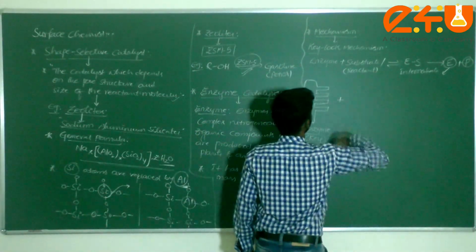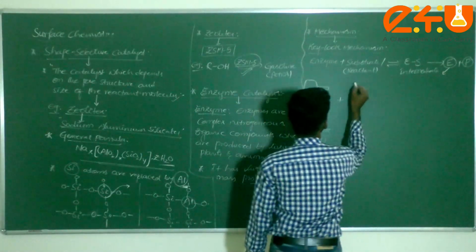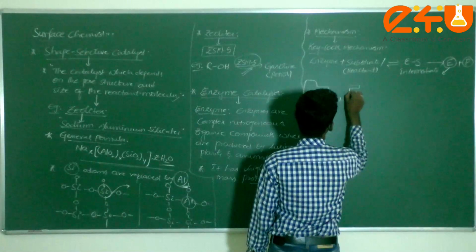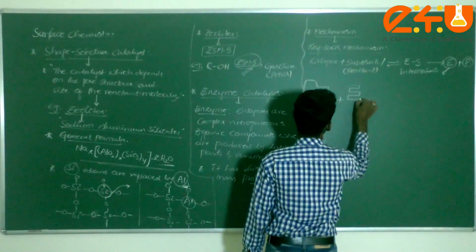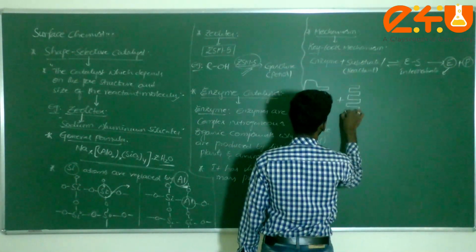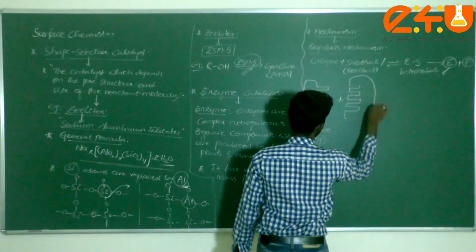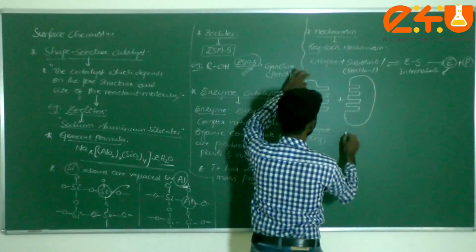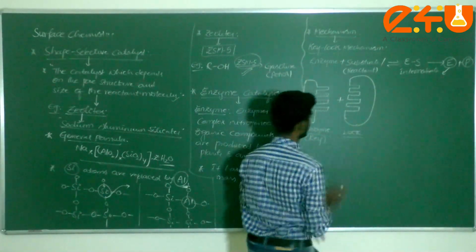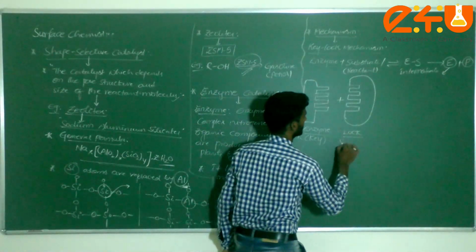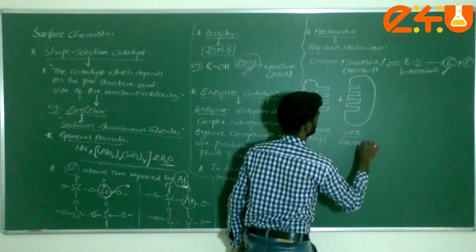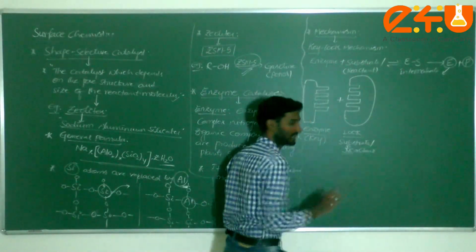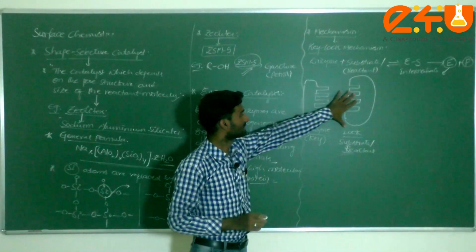Then plus the substrate. This one I can consider a lock, and this is the substrate or reactant. This is the key and this is the lock.